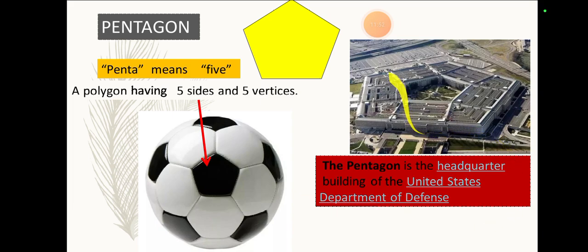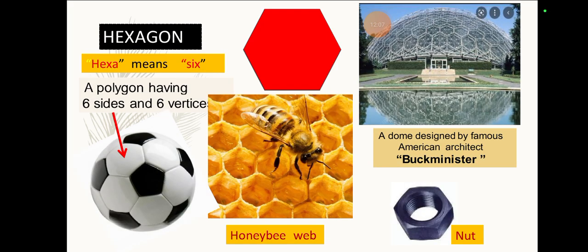The Pentagon is the headquarters building of the United States Department of Defense. You can see 1, 2, 3, 4 and 5. So it's having 5 sides. So the Pentagon is basically the headquarters of the United States Department of Defense. It's also like a pentagon shape.